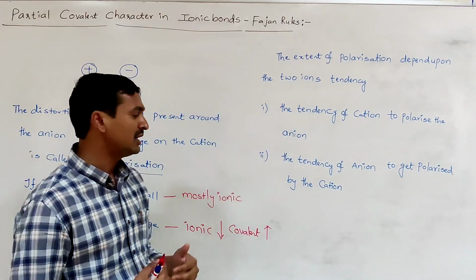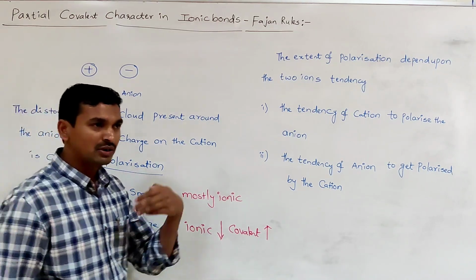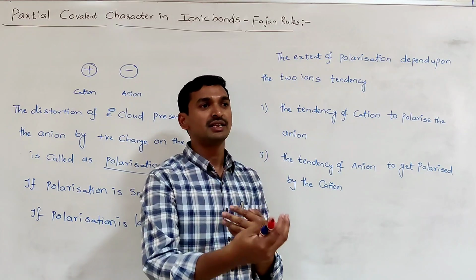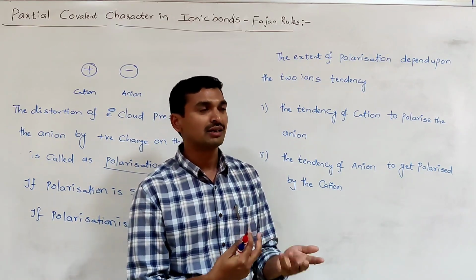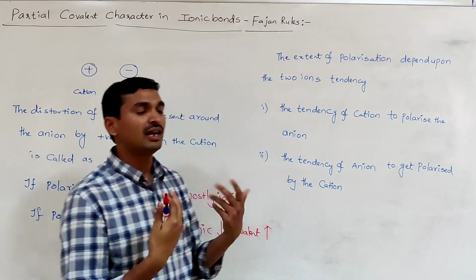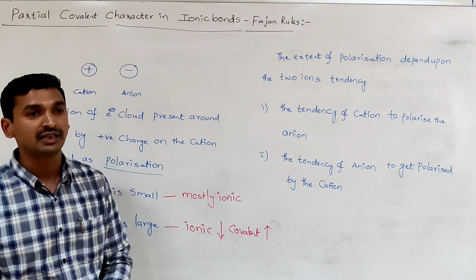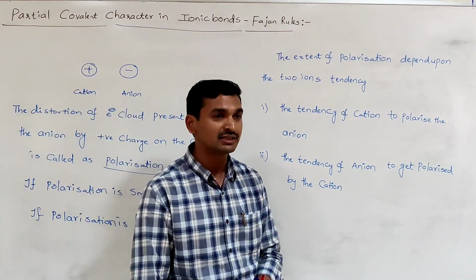When less distortion takes place, the polarization is small. Suppose the anion is easily influenced by the cation, that means it can be easily distorted by the cation, then the polarization is large. In that case, ionic character decreases, covalent character increases.